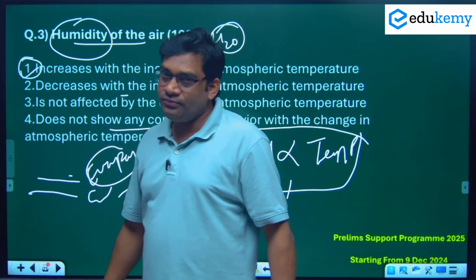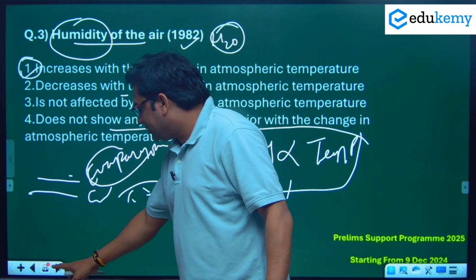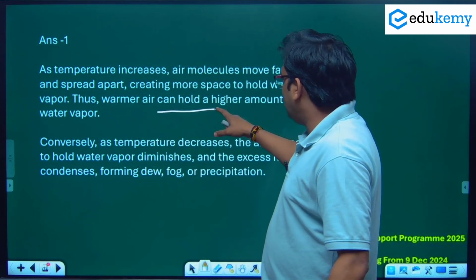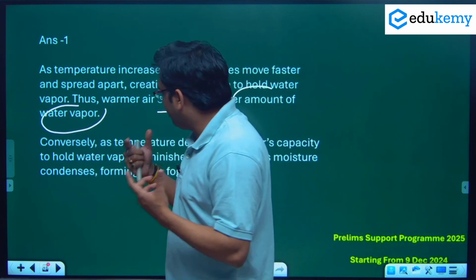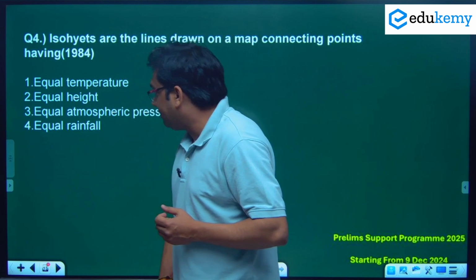Now one thing is clear. If you know the concept, then you are able to answer the questions. The same explanation here: warmer air can hold a higher amount of water vapor because temperature increases. Now we can say air can hold a large amount of water vapor.